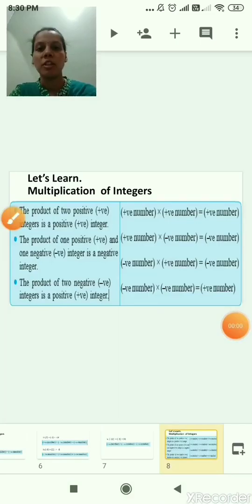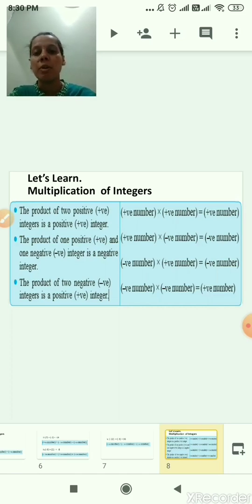Understood? The product of two positive integers is a positive integer. This means if the first number is positive and the second number is positive, then the product, meaning the answer, is always a positive number. Second, the product of one positive and one negative integer is a negative integer. This means if the first number is positive and the second number is negative, then the product, meaning the answer, is always a negative number. Or if the first number is negative and the second number is positive, the product or the answer is a negative number. This means if in two numbers, one number is positive and one is negative, then the answer is always a negative number.